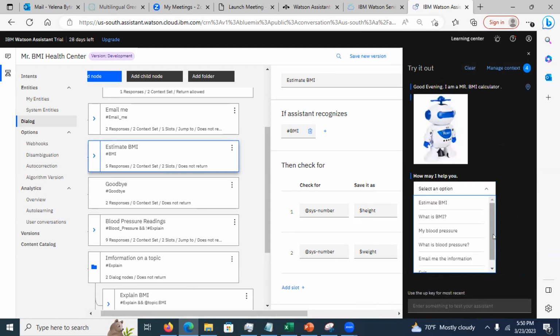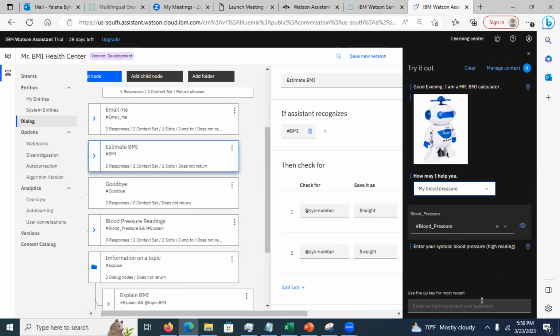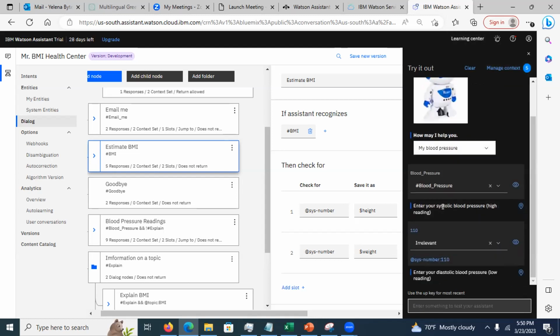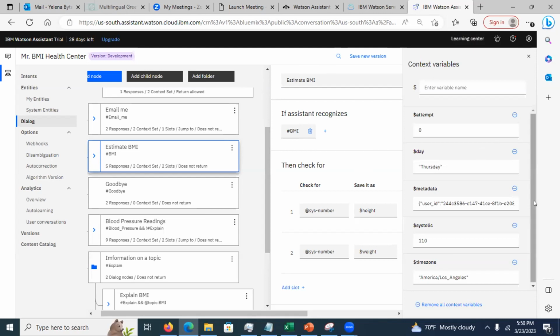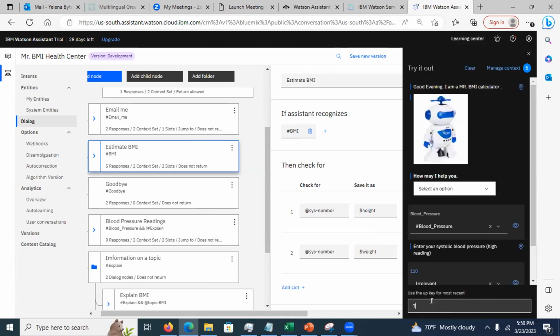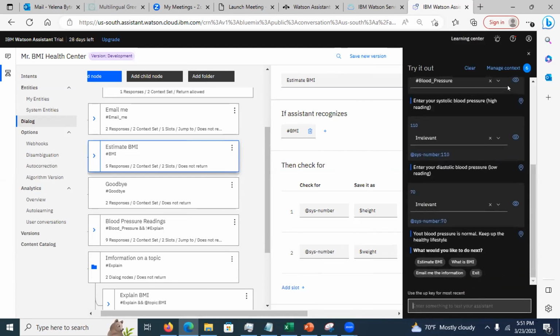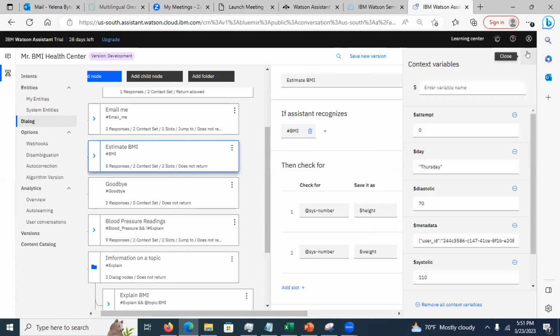Now, what you also could do is, see this is the BMI. Okay, this is my blood pressure. Now it's asking you to enter the systolic blood pressure. I'm going to put this number. Take a look at this. How do I know? Did it capture it correctly? Yes, you have to check this. Now I'm going to put this one and enter it. Did it capture correctly? Yes, it did.